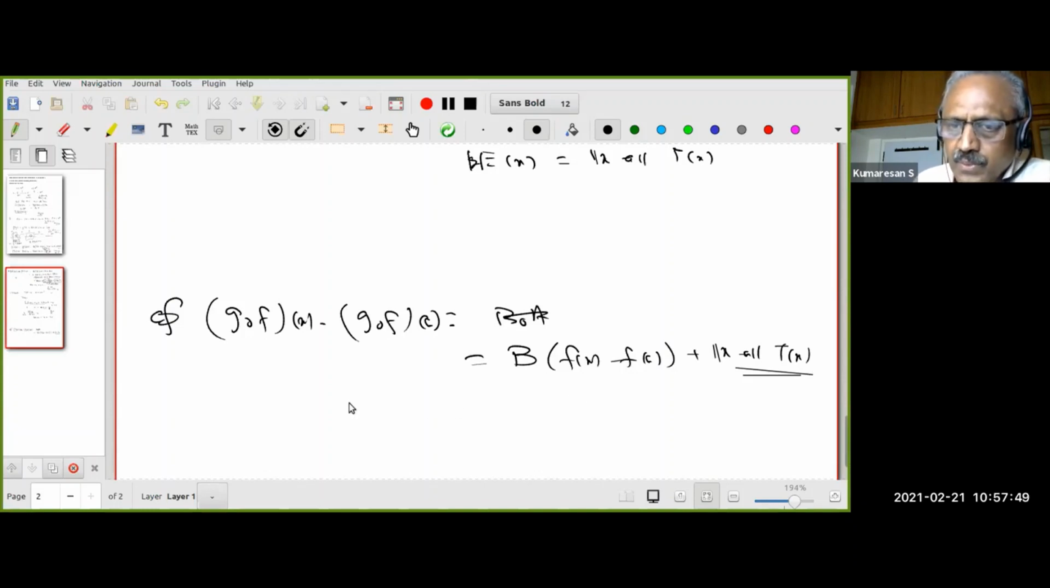Now what do you think I will do? You will see this is still not t of x. That's what I want to tell you. This fx minus fa, this object is again B of A of x minus a plus norm of x minus a into r of x.